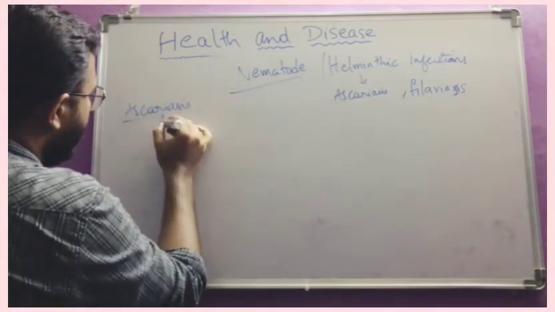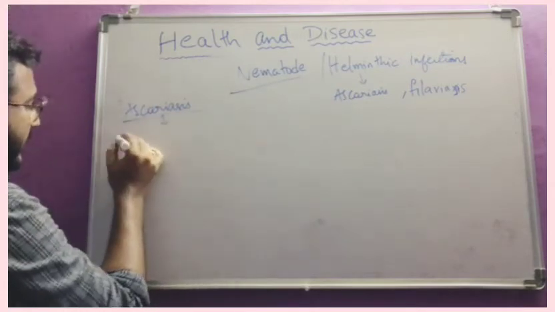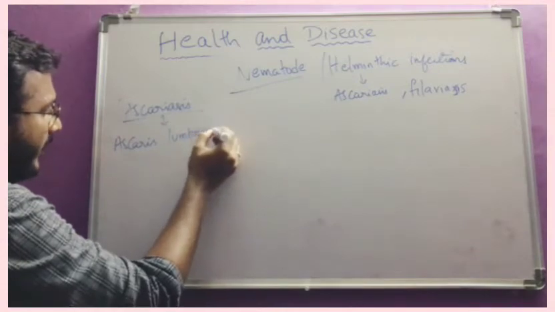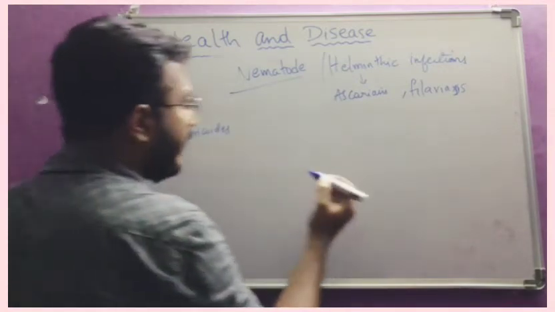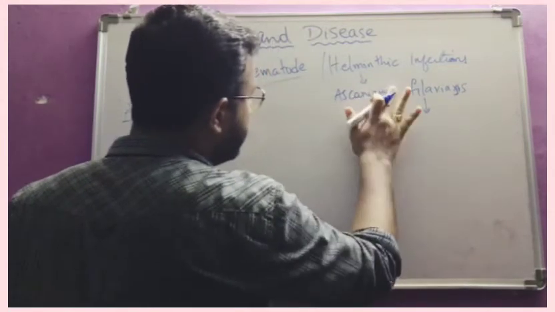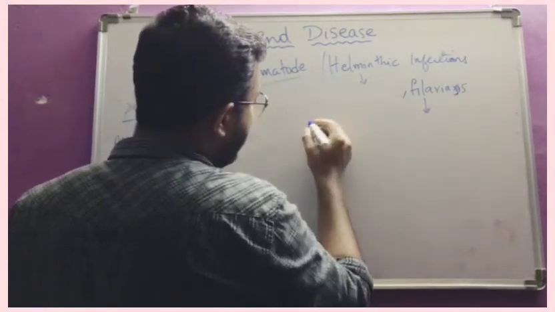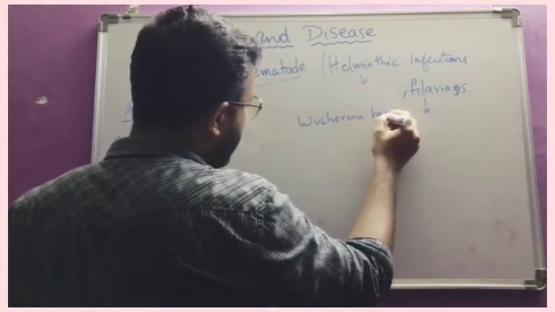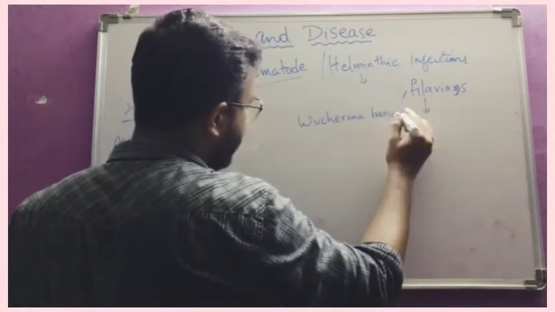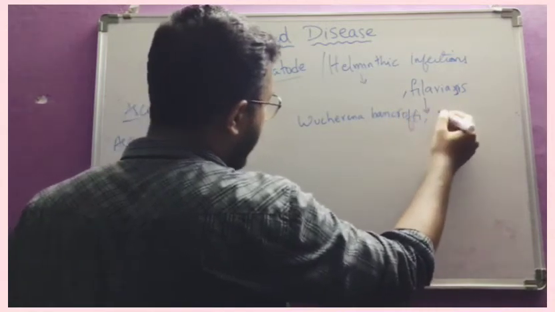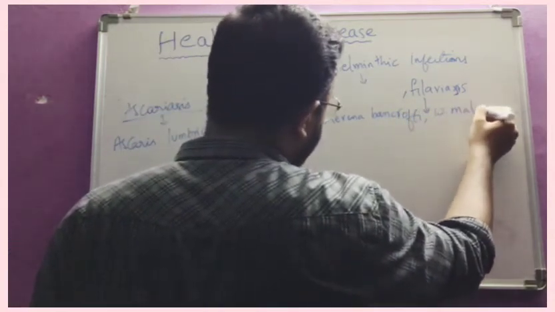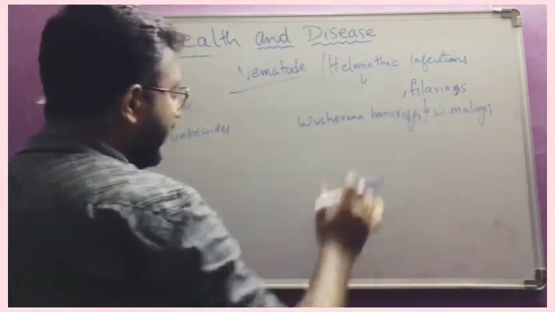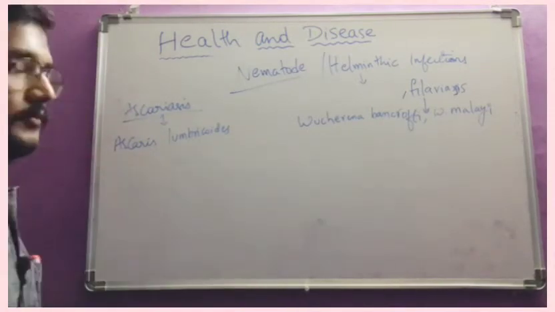It is caused by a nematode parasite, Ascaris lumbricoides, and filariasis is caused by other nematode parasites, Wuchereria bancrofti and Wuchereria malayi. These are the two different types of parasites which cause filariasis, and Ascaris causes ascariasis.